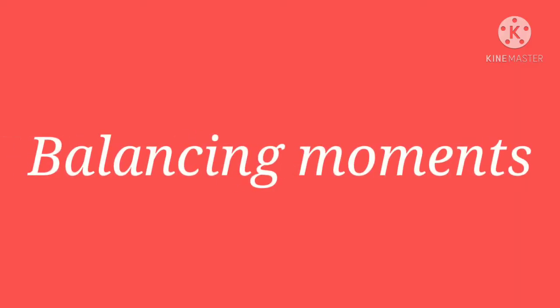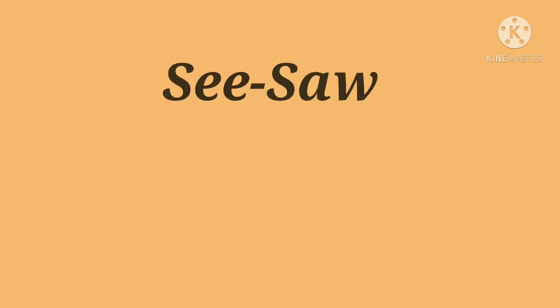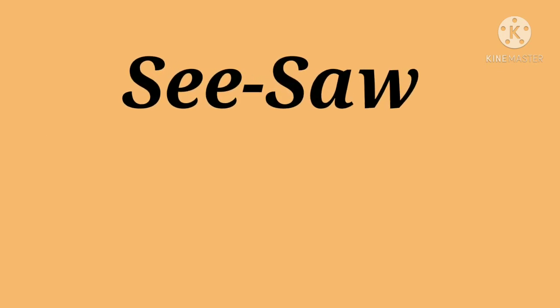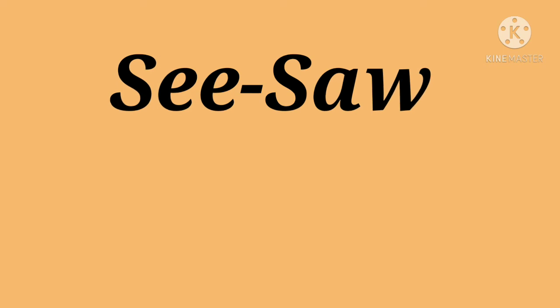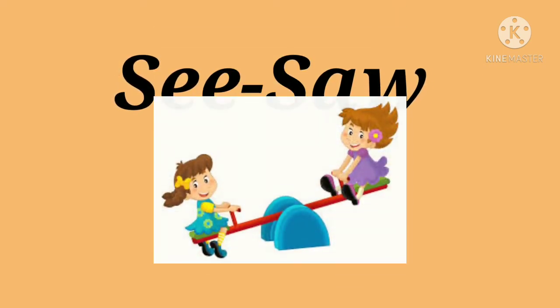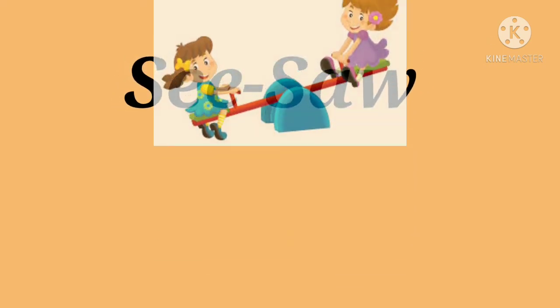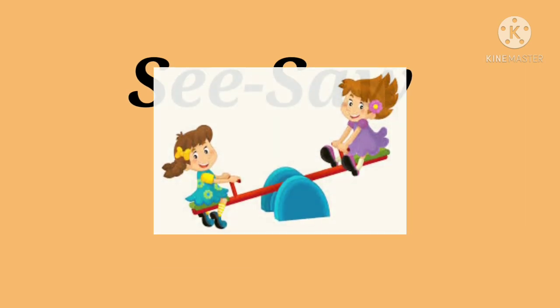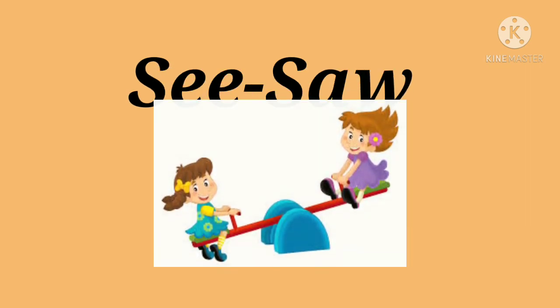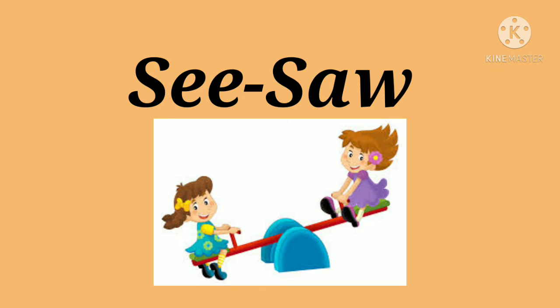Now we'll go to the balancing moments. First, have you seen a seesaw? In a seesaw, what happens? We try to balance it, isn't it? Some goes up, some goes down, up and down, up and down. That is a seesaw. We like to swing up and down by pushing the ground alternately with the feet. One will go up, then the person who is down will push it, and then the other will go up.